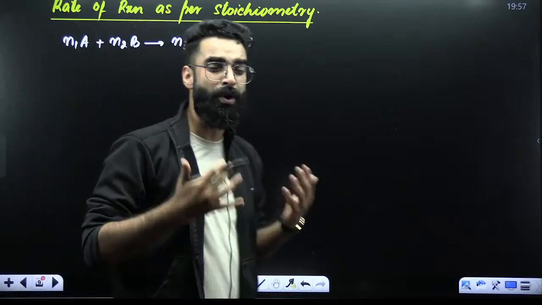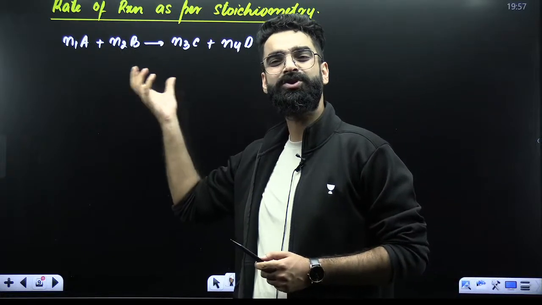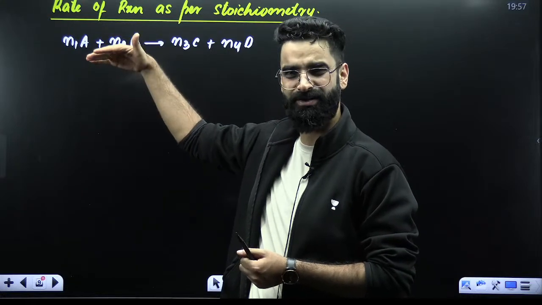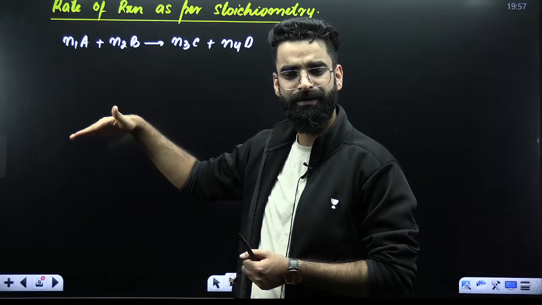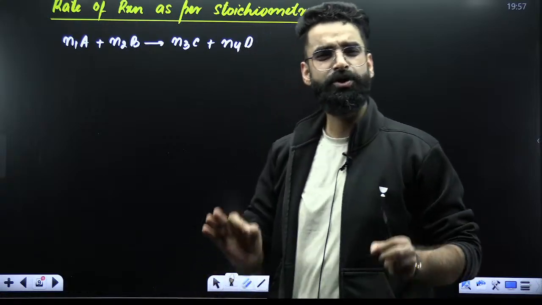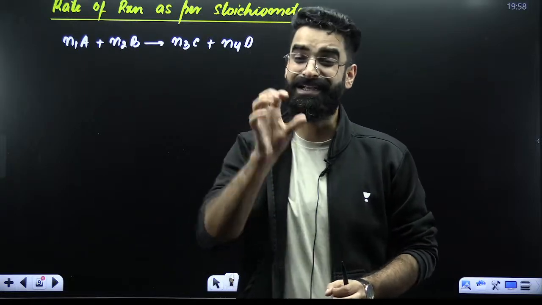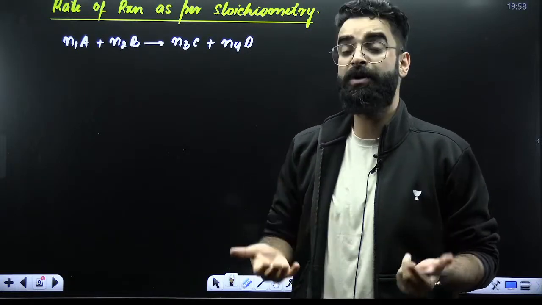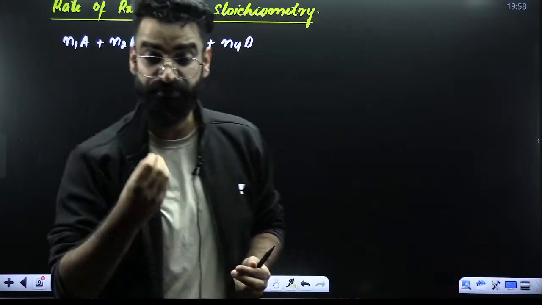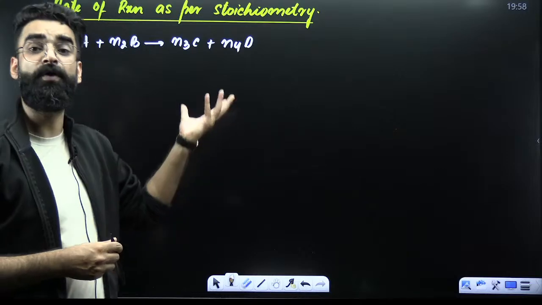Now, my dear students, as I told you already, as the reaction proceeds, what happens to the amount of reactants with time? Amount of reactants, moles of reactants, concentration of reactants, everything decreases with time. Similarly, moles of products increase with time. So can I say your reactants disappear with time? Absolutely, the reactants disappear with time. Similarly, products appear with time. Products get formed with time.